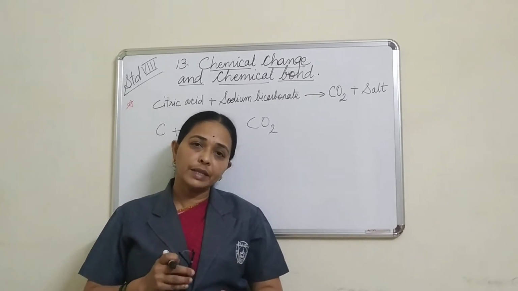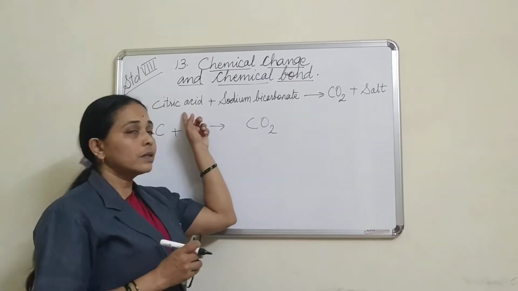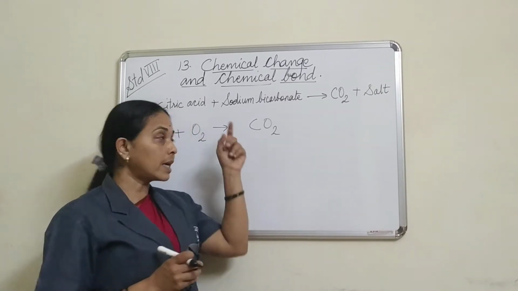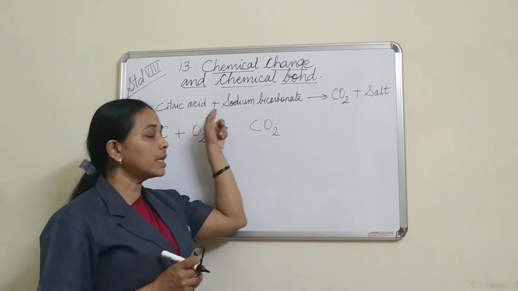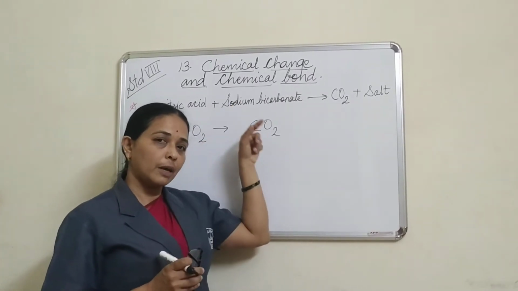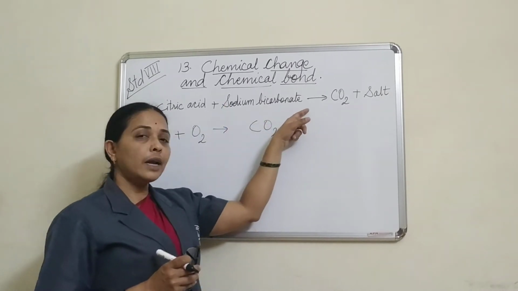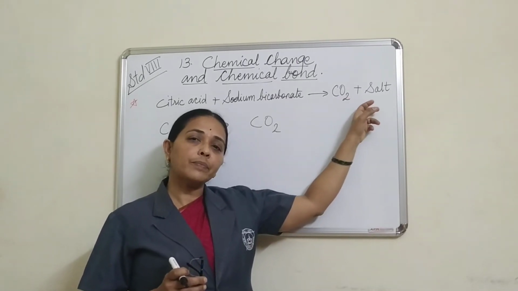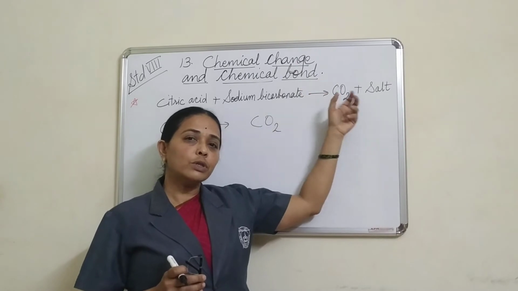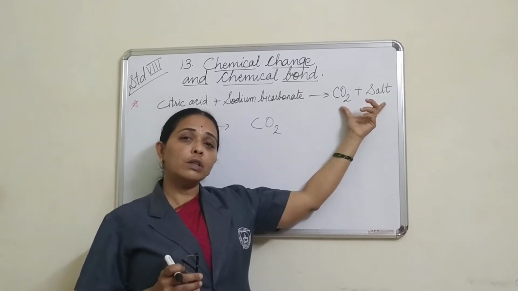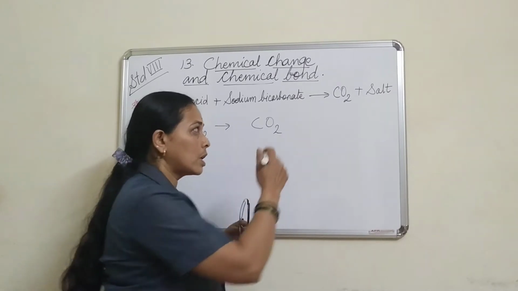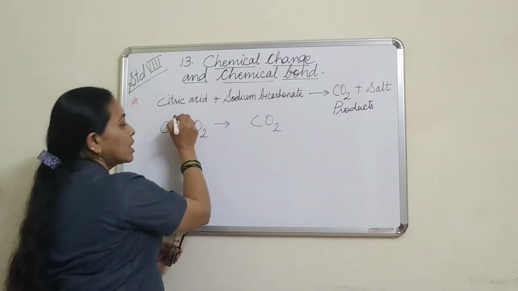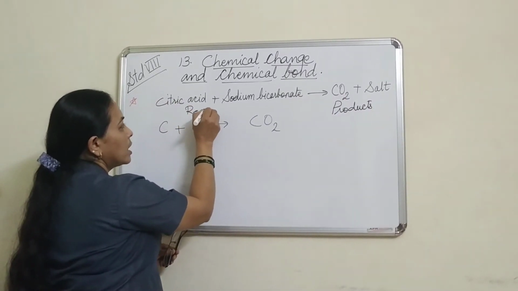While writing the reactions, we have to write the reactants and the products. What were the reactants with us? The lemon juice, citric acid, as well as the sodium bicarbonate, that is the baking soda. And the products formed are two: carbon dioxide and salt. The things written on the right hand side are called products, and the things written on the left hand side are called reactants.